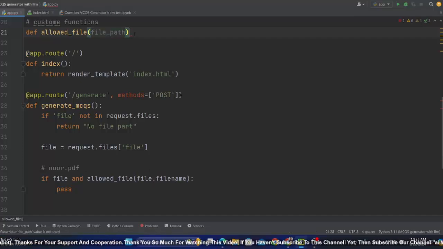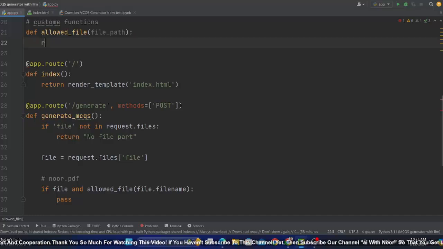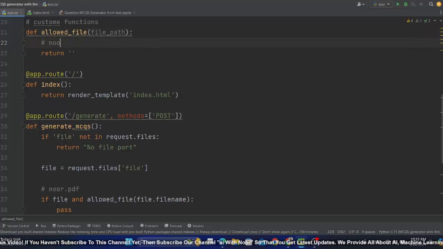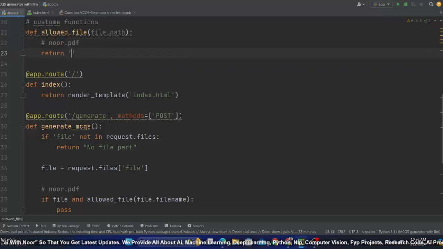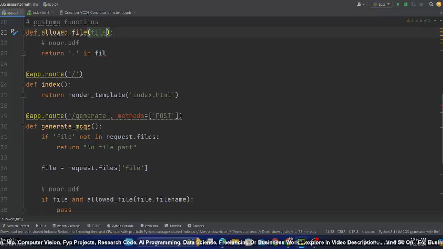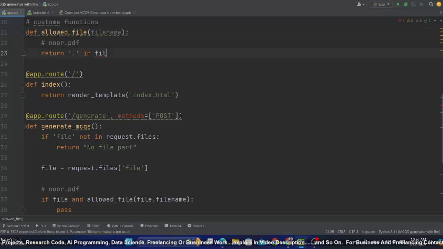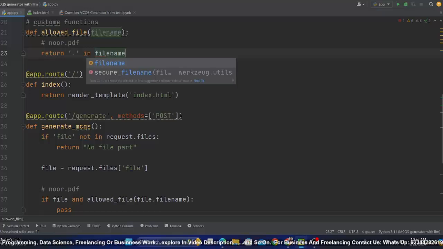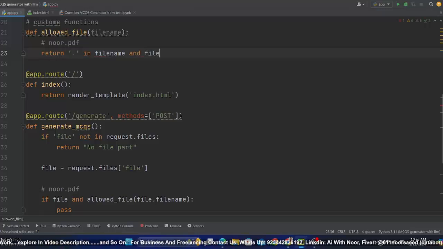Okay, and this function will do this thing exactly. So in this function it will return me, let's say the file is this noor.pdf. First I have to split this part, left and right part, with the help of dot. It should be file name, not file path. It should be corrected. File name. In file name, so I have split this, and I will also check the splitting.